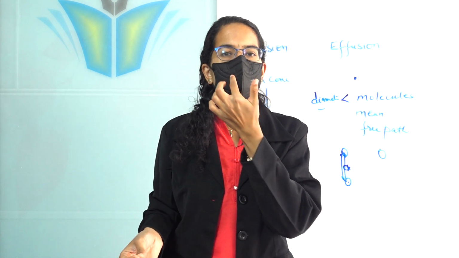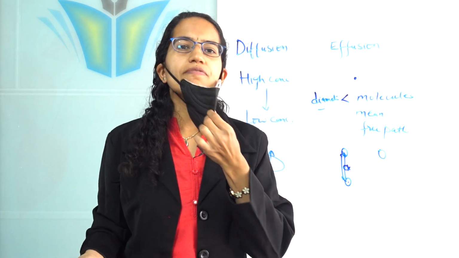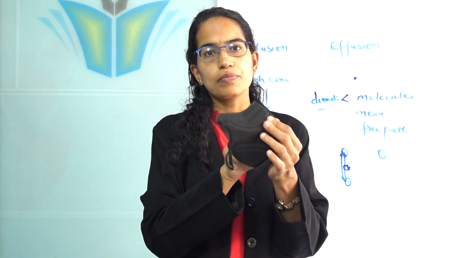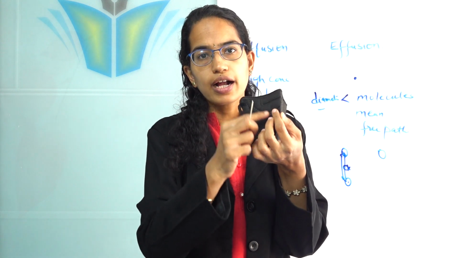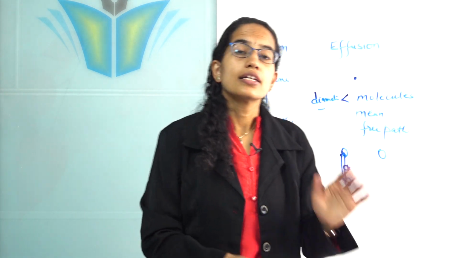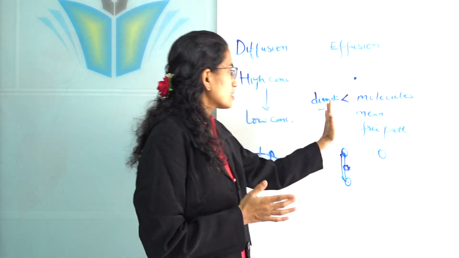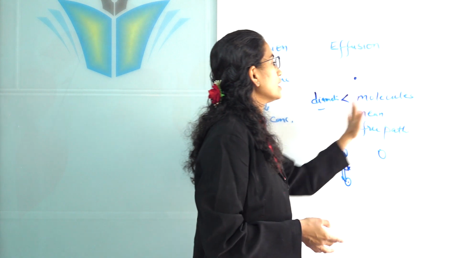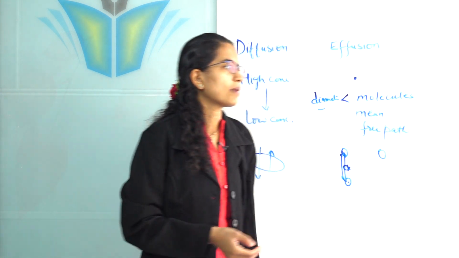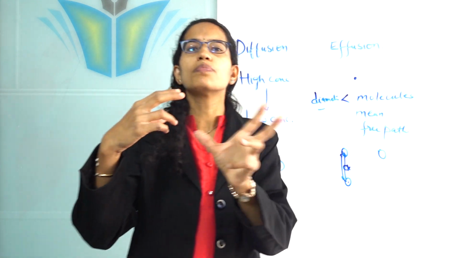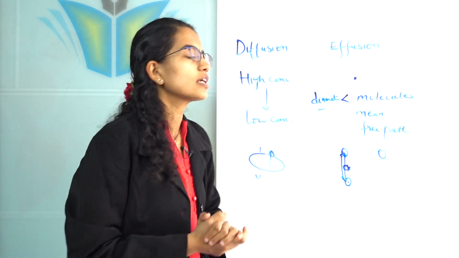When I prick, I am creating a small orifice, and through this orifice these carbon dioxide molecules would slowly come outside. The diameter that I have created through the needle is less than the molecule's mean free path, that means the average distance between which the two particles would actually collide.